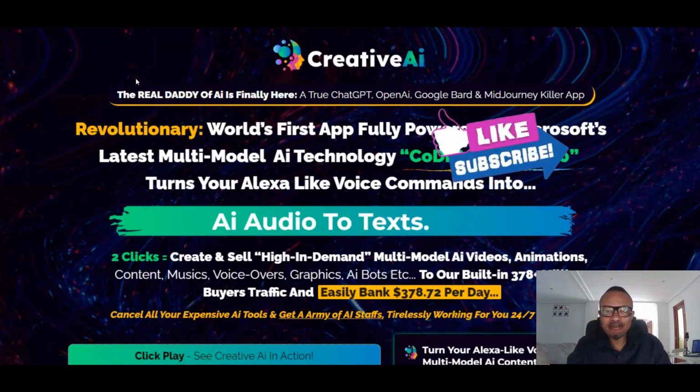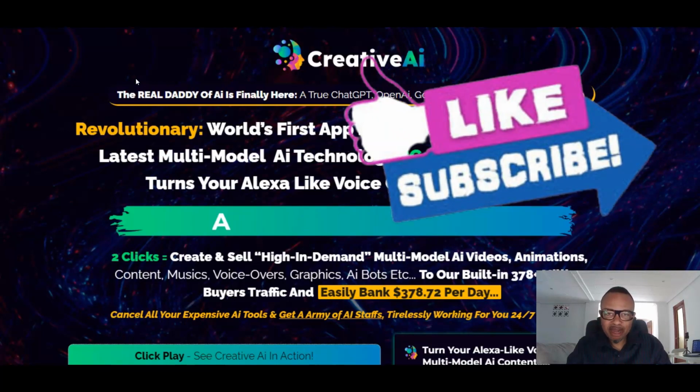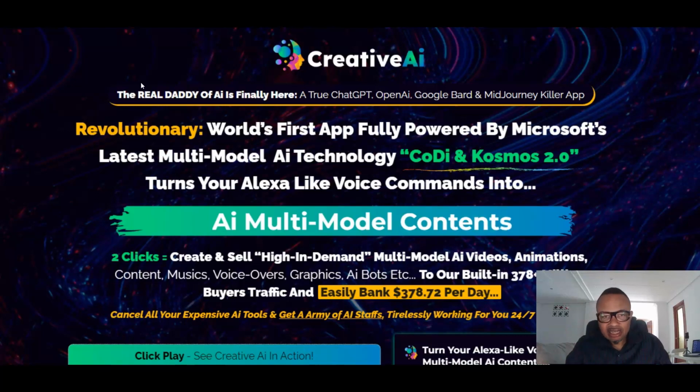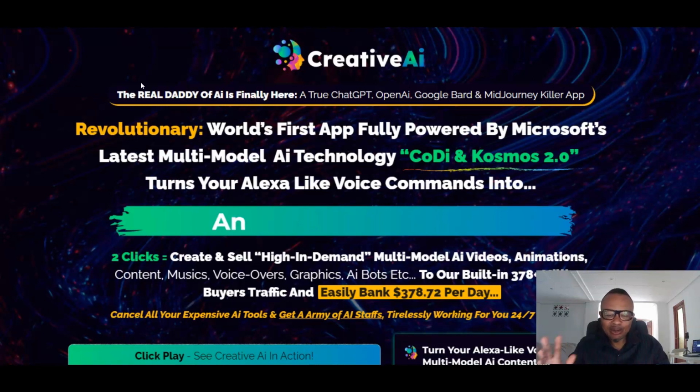Today I have another software product for you. This one is called CreativeAI from Akshat Gupta, my friend. In a nutshell, it is an application fully powered by Microsoft's latest multi-modal AI technology called CoDi and Kosmos 2.0. And this very application turns your Alexa-like voice command into AI multi-modal content, AI videos, AI voiceovers, and AI multitasking bots, and basically everything you can think of, including a lot of other things that you can do.